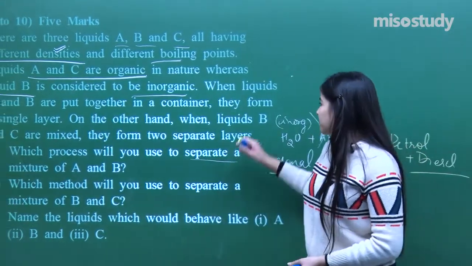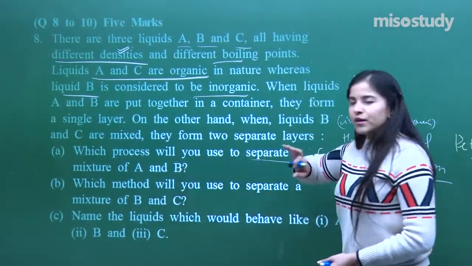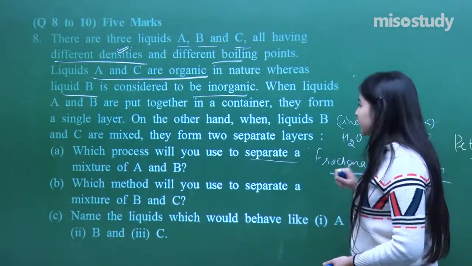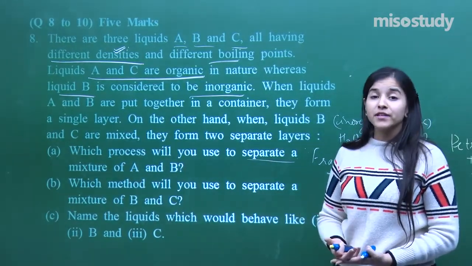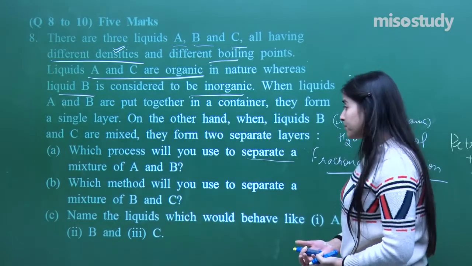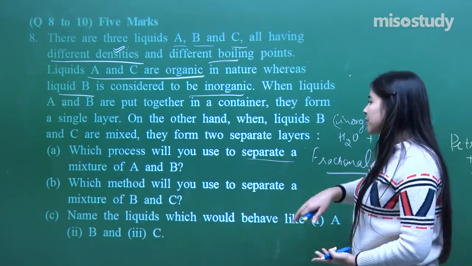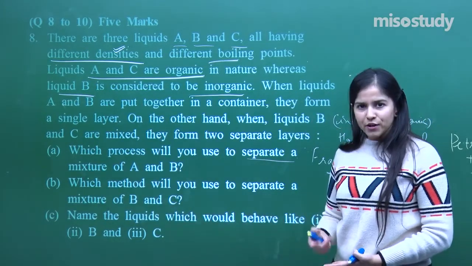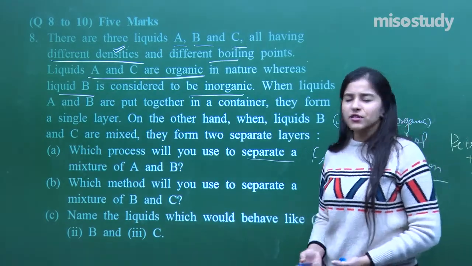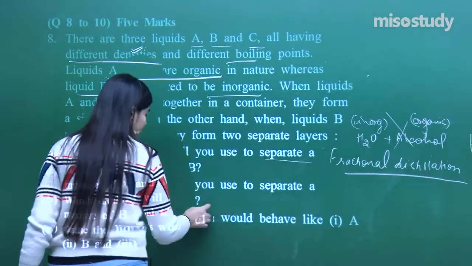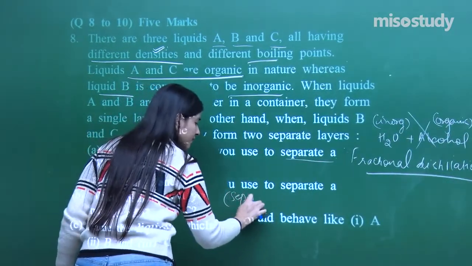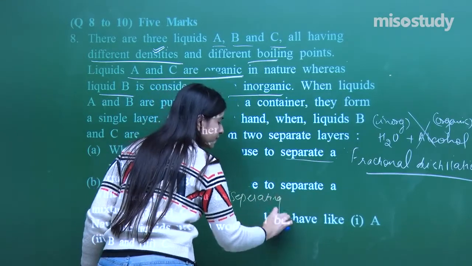Fine. Now, we have found out the technique: fractional distillation for petroleum products. It is a very good technique used for petroleum products. Which method will you use to separate mixture B and C? So B and C, it's a simple mixture having 2 layers. I can just separate it using a separating funnel. Yes, it's a simple method.